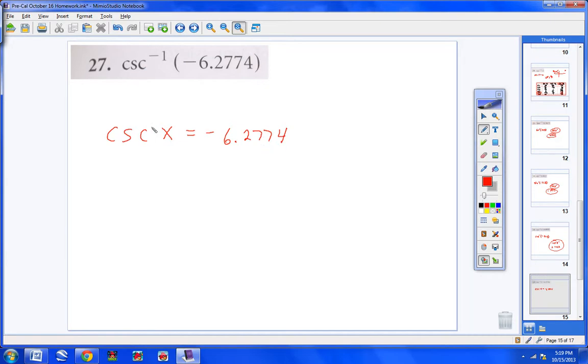Next, because we do not have a cosecant button, I'm going to flip cosecant, and you flip it by writing the inverse of cosecant, which is sine, but if you flip one side, you must flip the other side. Now, I don't care where you put the negative sign. You can put it up top if you would like to, or you may put it in the bottom. It really doesn't matter, just don't put it in both places, okay?